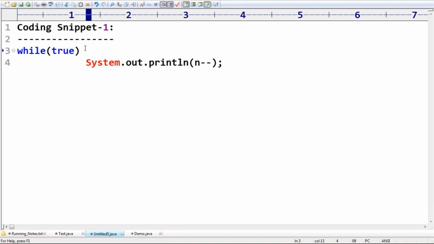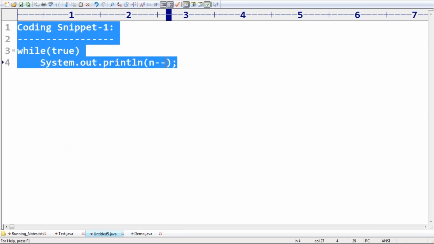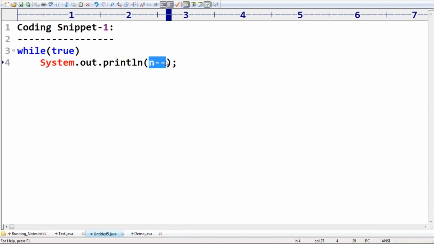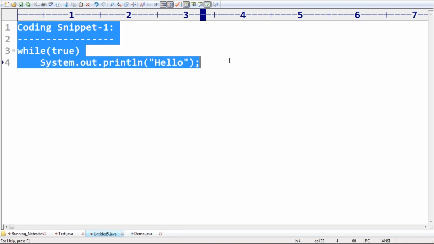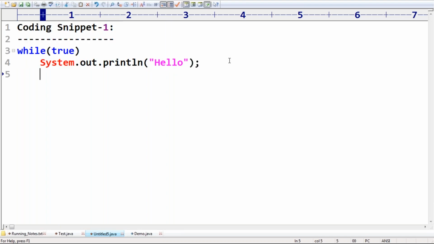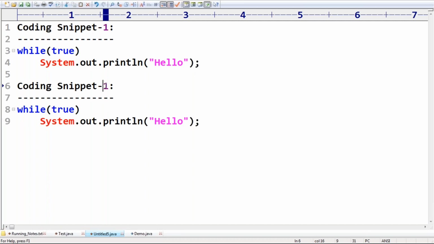Now coding snippet 2: while of true, just a semicolon.